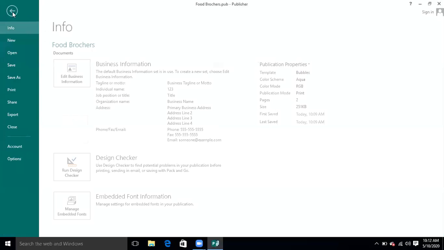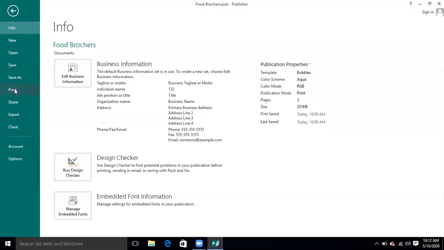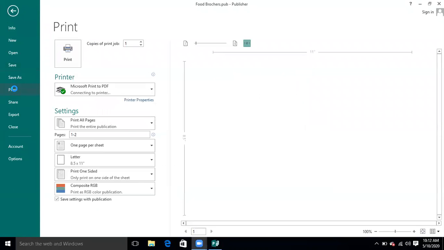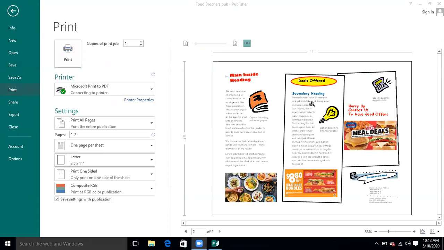Click on the file menu and find out that the print option is there. Yes, print option is there. Click on this print option. When you click on this print option, one bar will appear on the left side. You can see that this is basically a dialog box. Just pay attention and look at this dialog box. It is showing you how the document will be printed.